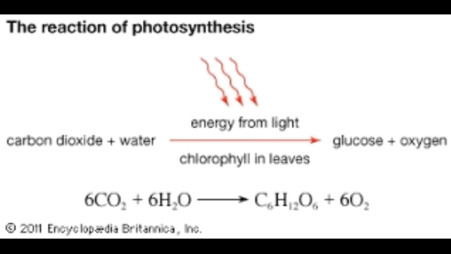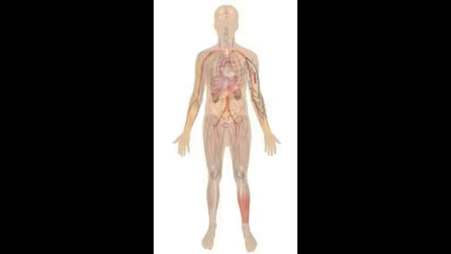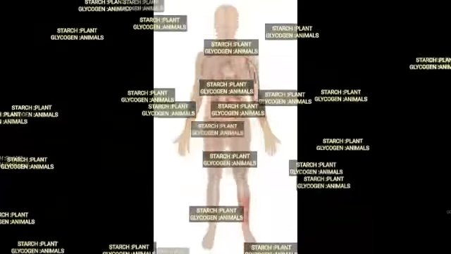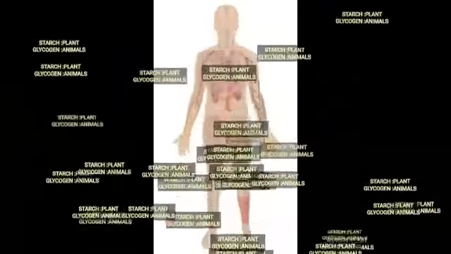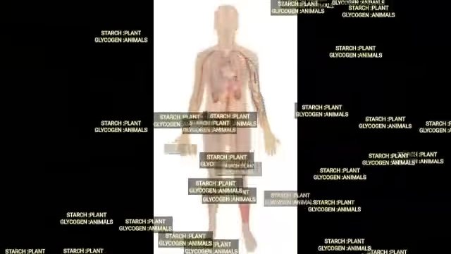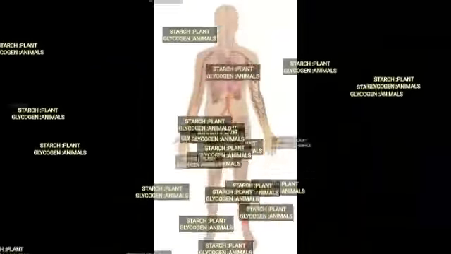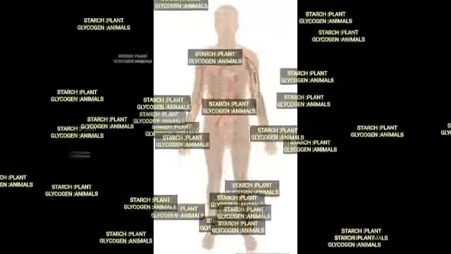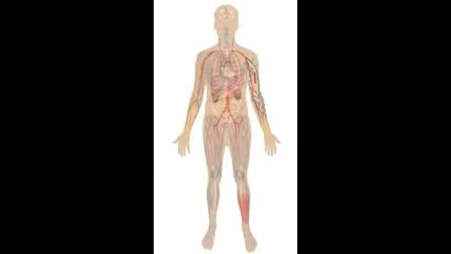We use oxygen, but carbon dioxide, yes, we also use carbon dioxide as nutrition, but there is excess of nutrition which is stored in our body and also in the plant body. So when the excess or unused carbohydrate is stored in the plant body, it is known as starch, but when the excess or unused carbohydrate is stored in the animal's body or human body, then it is called glycogen, and it is stored in the liver of animals or human beings.